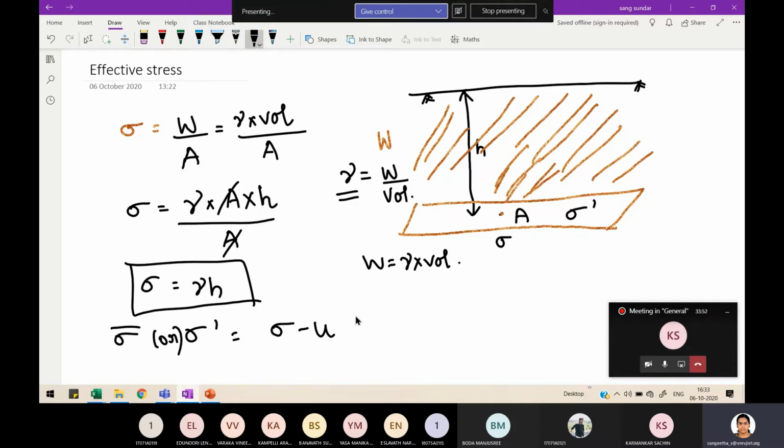Now I need u. In the figure I have drawn, I did not give the water table. Suppose the water table is situated over here. So how much is the weight of water acting at this point?